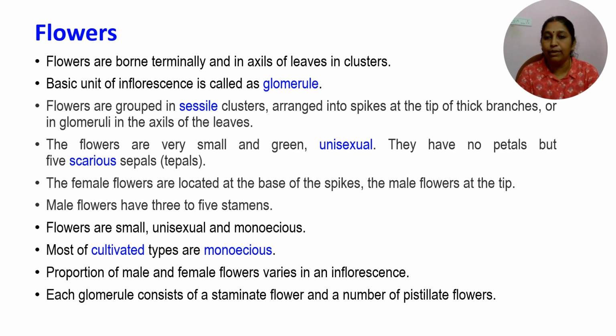The female flowers are located at the base of the spike, and the male flowers at the tip. The male flowers have 3 to 5 stamens. Both the flowers are small, and most of the cultivated types are monoecious. The proportion of male and female flowers varies with the inflorescence. Each glomerule consists of one staminate flower and numerous pistillate flowers.